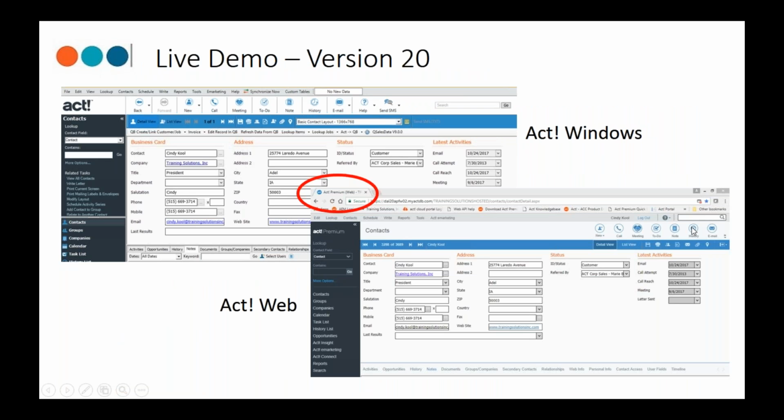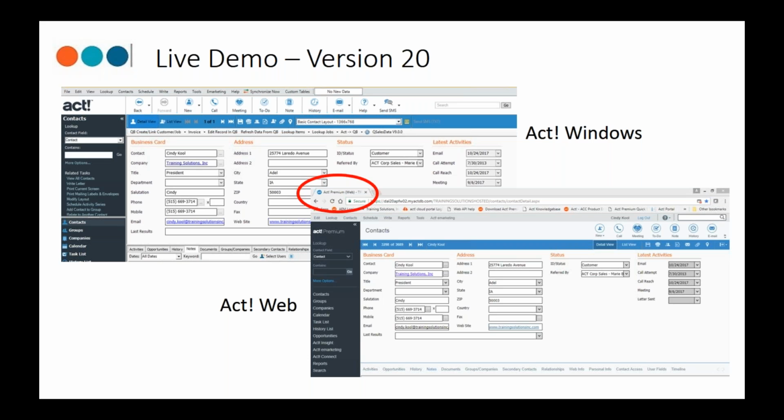What I'm going to show you this morning is the new version of ACT, which was released in October, so it's only been out for about a month. It is the version 20 version of ACT. SwiftPage has changed the look a little bit of ACT version 20 and ACT for Windows. They've made it look more like their web product.